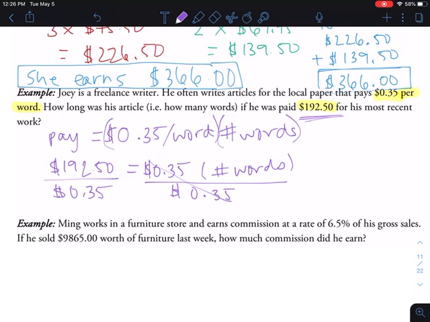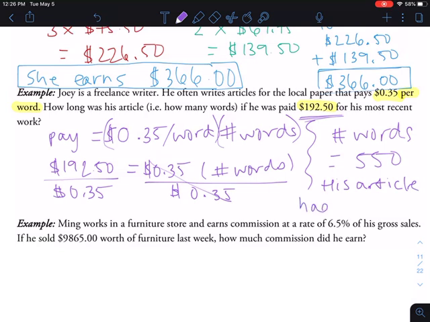Okay, and so then the number of words is equal to 192.50 divided by 0.35, or 35 cents. So that's equal to 550 words. So his article had 550 words. And I'm going to put a weird square around this. Okay, there we go.